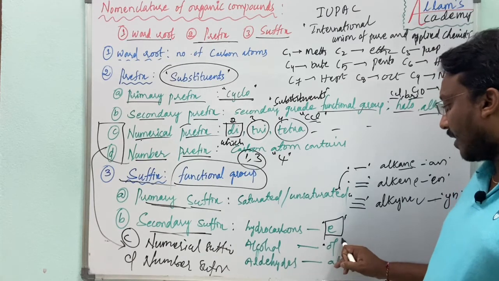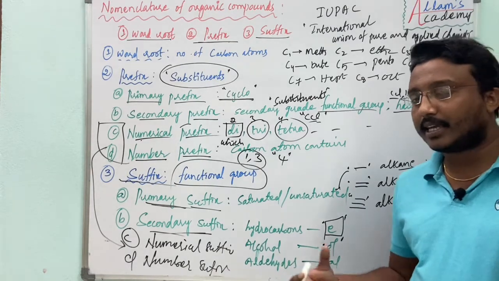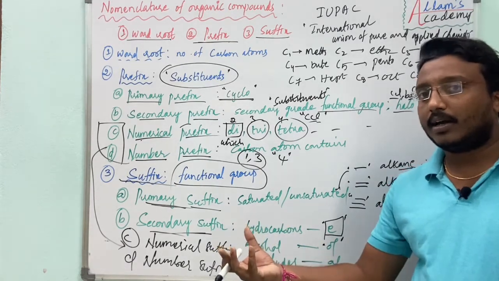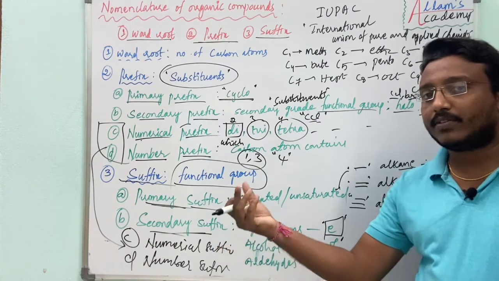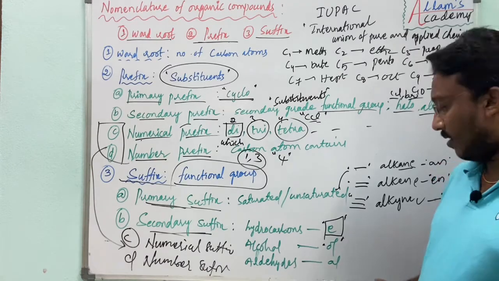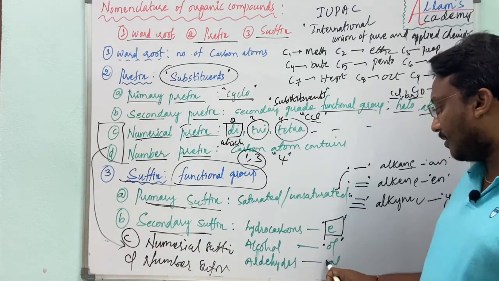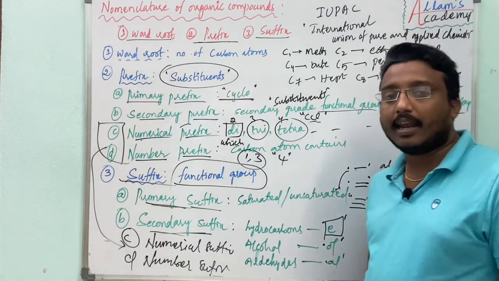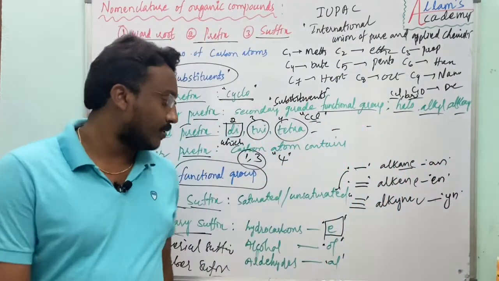Alcohol means we can write OL. Alcohol means in given hydrocarbon compound, with main functional group as alcohol, we can designate it with OL. Okay, right? Aldehyde means AL, and so on.